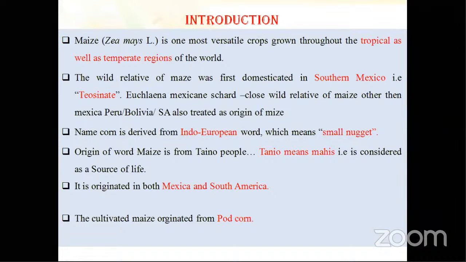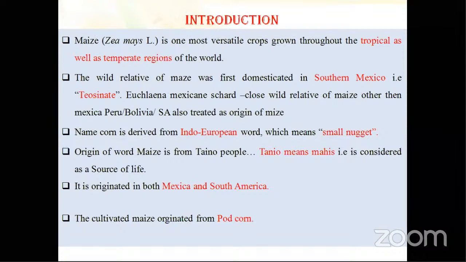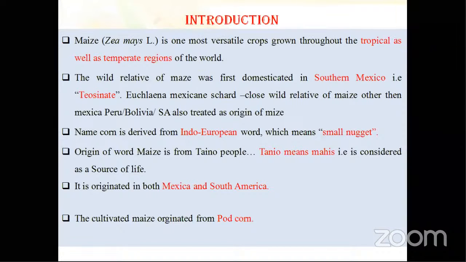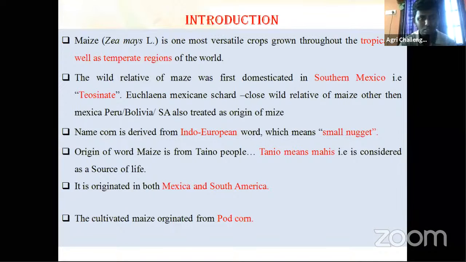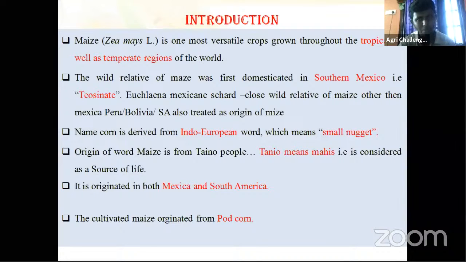Short day plants, maize crop comes under which category? Short day plants, short day. Which plants generally come under short day? Based on season, how many seasons are there? Kharif season. Most of your kharif crops we can call tropical crops.